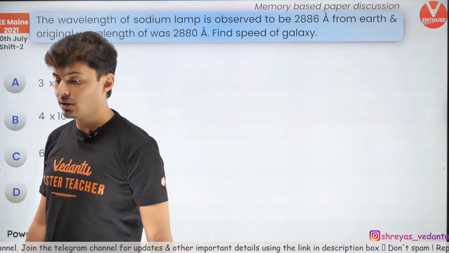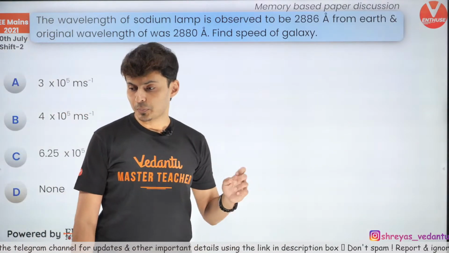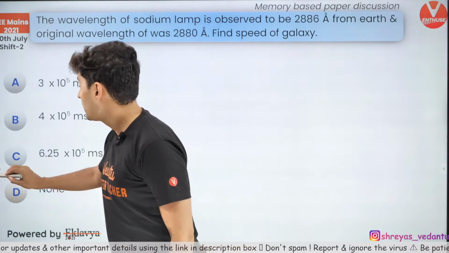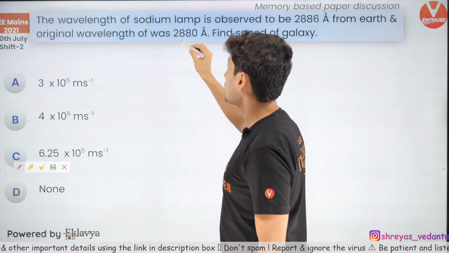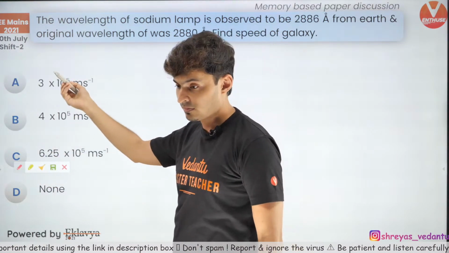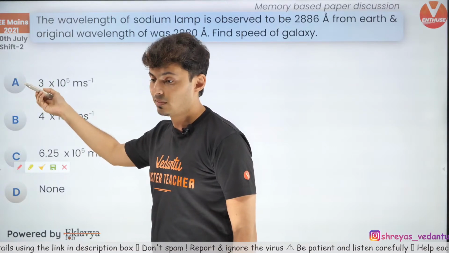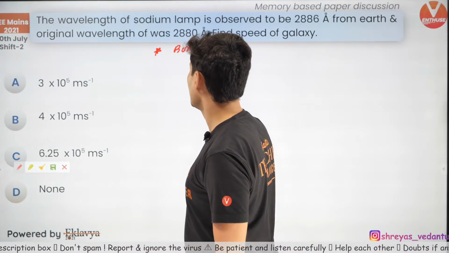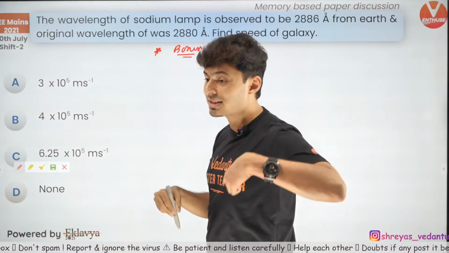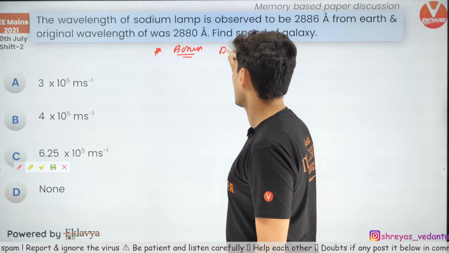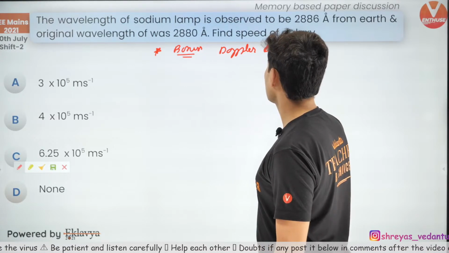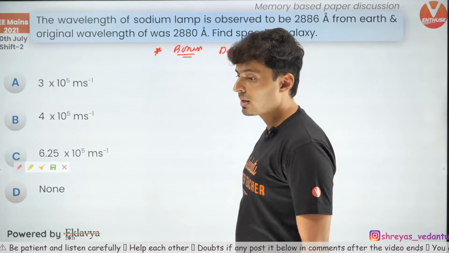Now this question is actually a bonus question. This is supposed to be a bonus because, guys, understand, this is on the Doppler effect of light. So this is something which you should challenge, because this is on the Doppler effect of light, which is not in the syllabus.